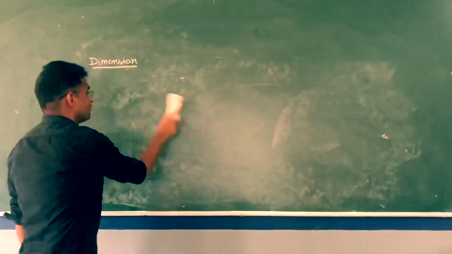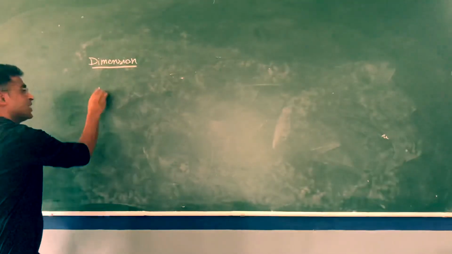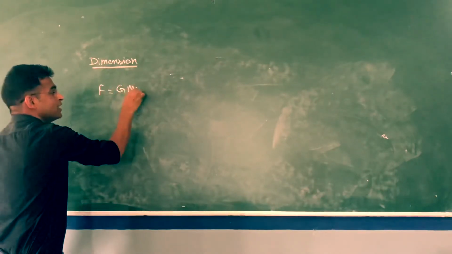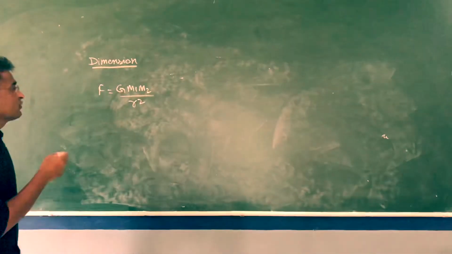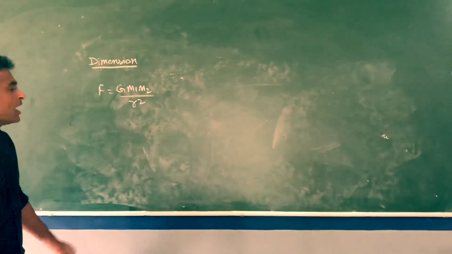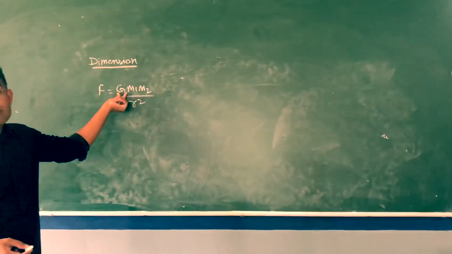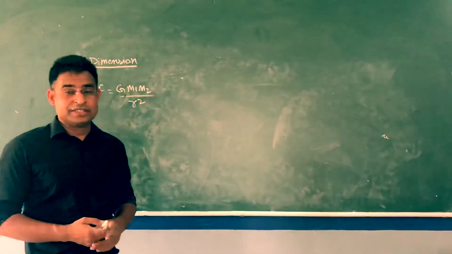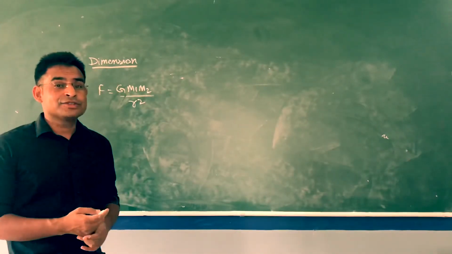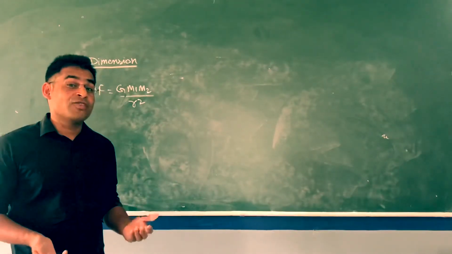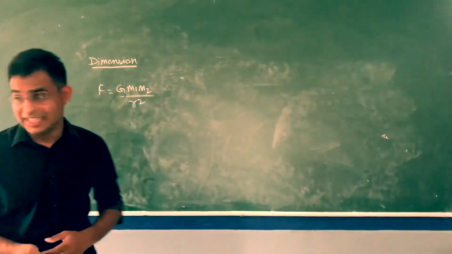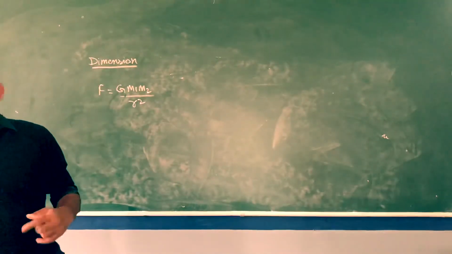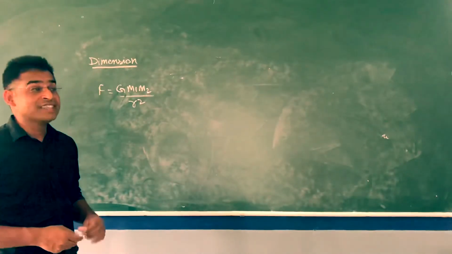Let's say this is the gravitational force formula given by Newton: F is equal to G M1 M2 divided by R square. In this formula we know the meaning of everything. F is force, M1 mass, M2 mass, R is distance. Capital G is called the universal gravitational constant. Constants are also of two types: one is dimensionless and one is dimensional. Constant does not mean it must be dimensionless every time.